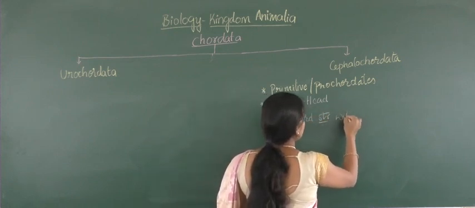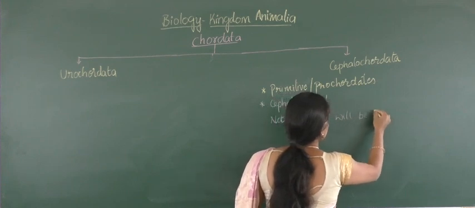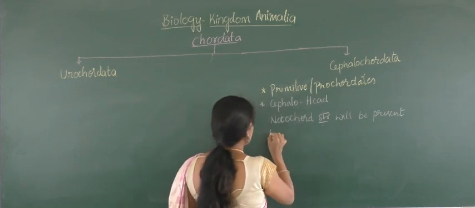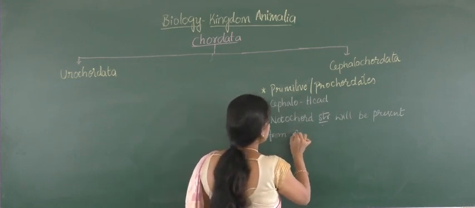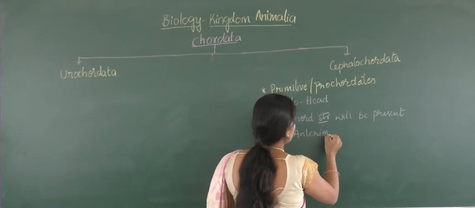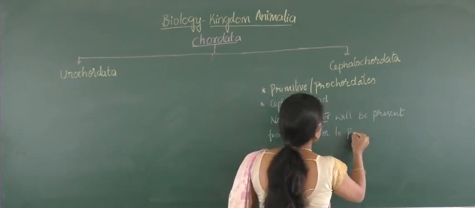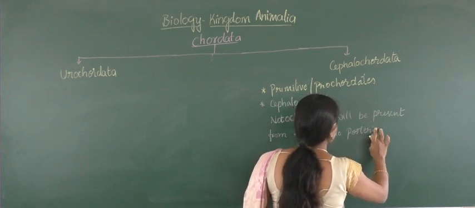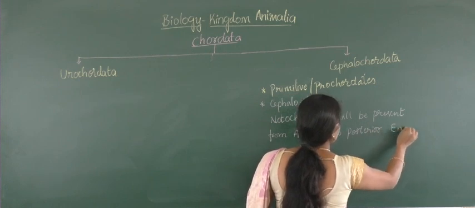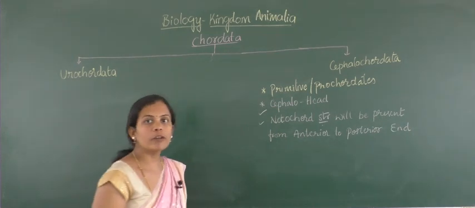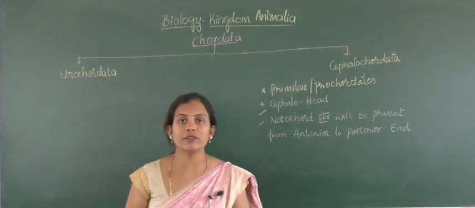will be present from anterior to posterior end. We will try to understand this with a diagram.